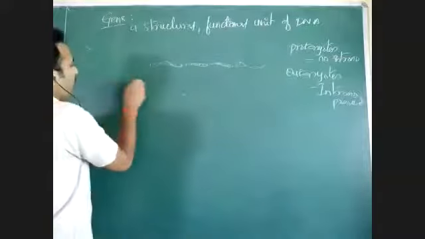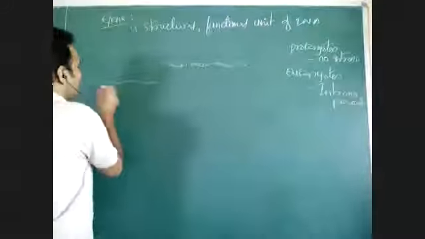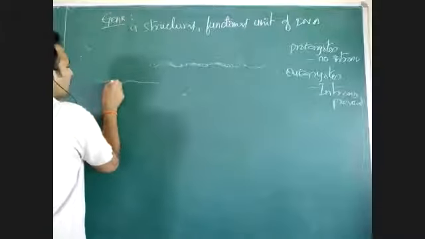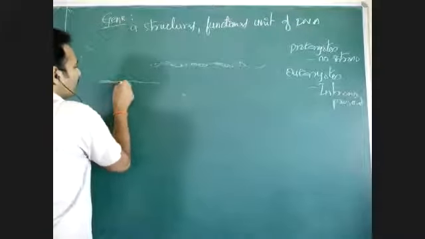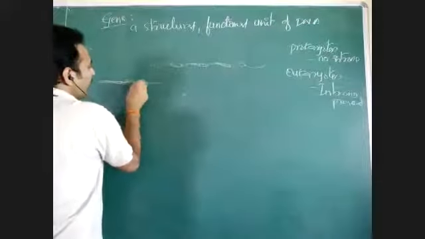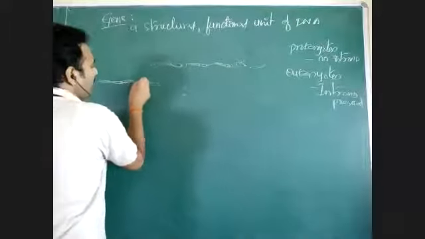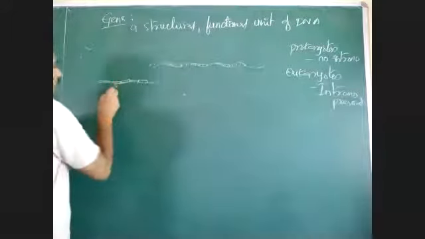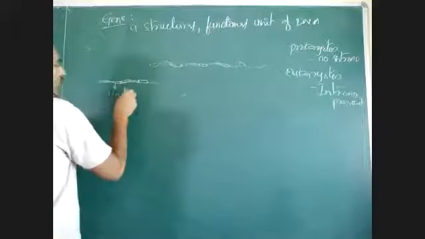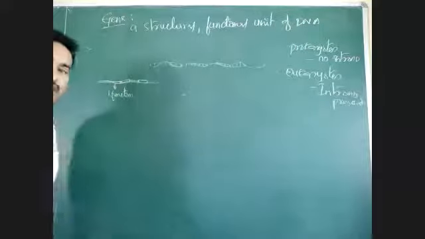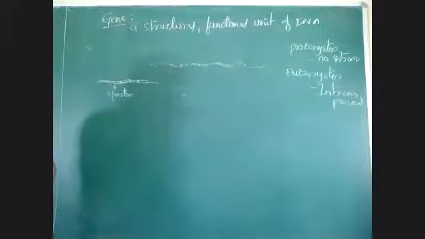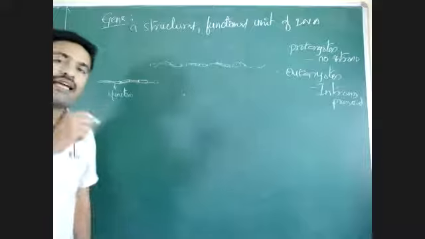In a prokaryotic genome or prokaryotic DNA, the DNA has some structural units called genes. A gene is a segment of DNA that is responsible for one function, the expression of one character.